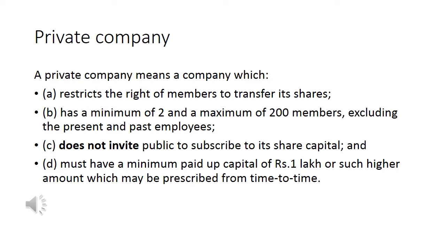Number 2, it has minimum 2 members and maximum only 200 members can be there, excluding present and past employees. Number 3, they do not invite the public to subscribe to its share capital, means they do not invite the public to buy the shares. They do not issue shares to the public. Number 4, must have a minimum paid up capital of rupees 1 lakh or such higher amount which may be prescribed from time to time, means time to time this amount can be changed.